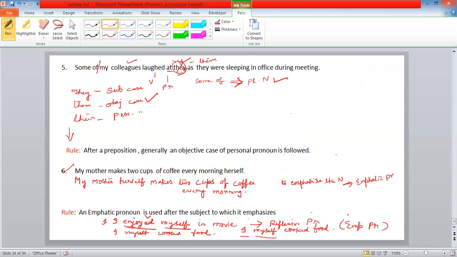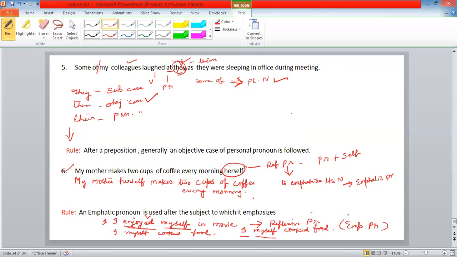My mother makes 2 cups of coffee every morning herself. Now again, herself is reflexive pronoun. What is reflexive pronoun? We add self to pronoun. But reflexive pronouns are also used to emphasize the noun. What do you mean by emphasize? To lay stress. The reflexive pronouns used to emphasize the noun are known as emphatic pronouns. So there are 2 types, reflexive pronoun and emphatic pronoun.